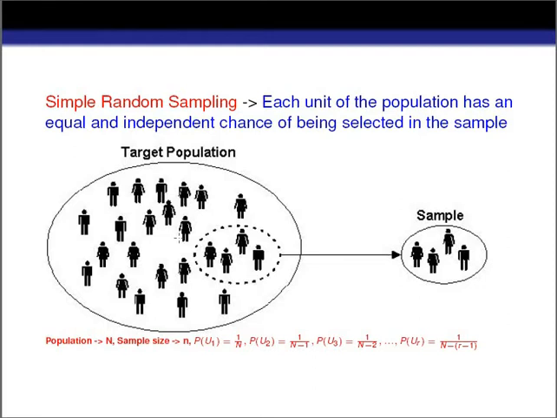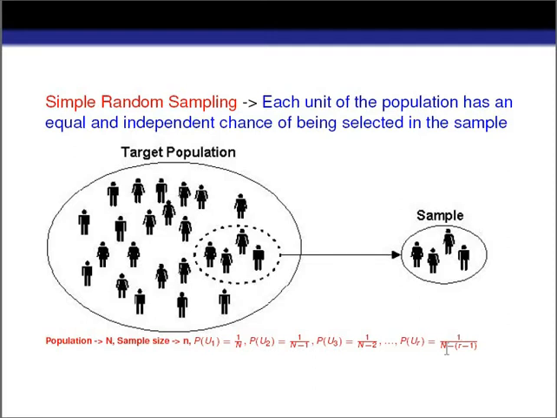Similarly, what is the probability of the unit being selected at the third row in the sample? It will be 1 by capital N minus 2. Again the same reason: after selecting two units from the population to the sample, there will remain capital N minus 2 observations. That's why each observation has 1 by capital N minus 2 probability of being selected in the sample at the third row.